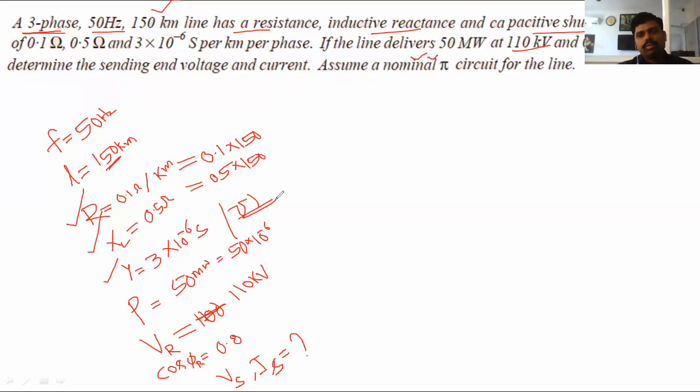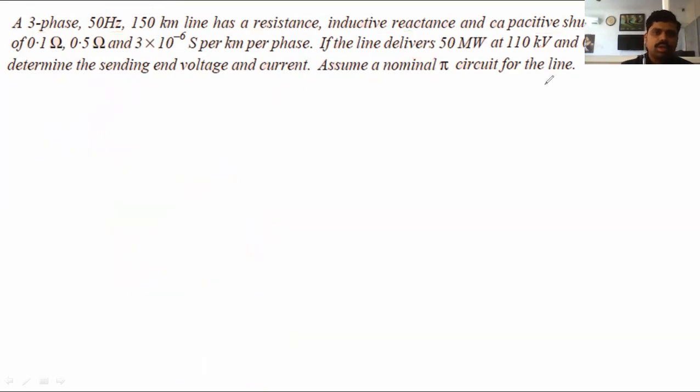First, we draw the circuit diagram of the nominal pi method, and after that, we draw the phasor diagram of the nominal pi circuit. Just note down the given data. In this problem it is clearly represented that it is a three-phase system with a line length of 150 kilometer. And what about the resistance per 1 kilometer?